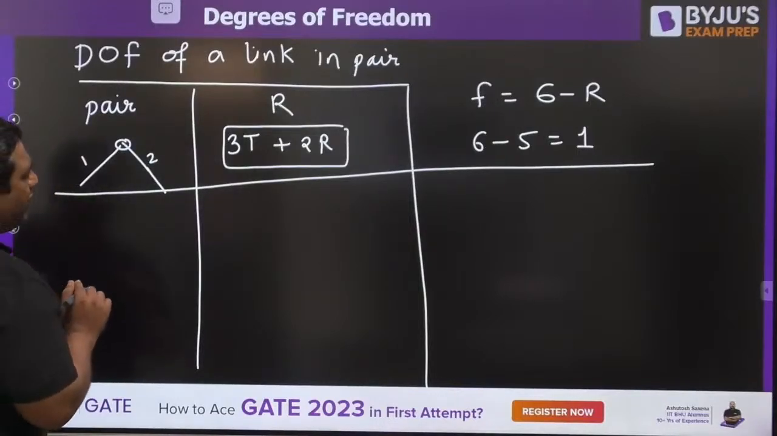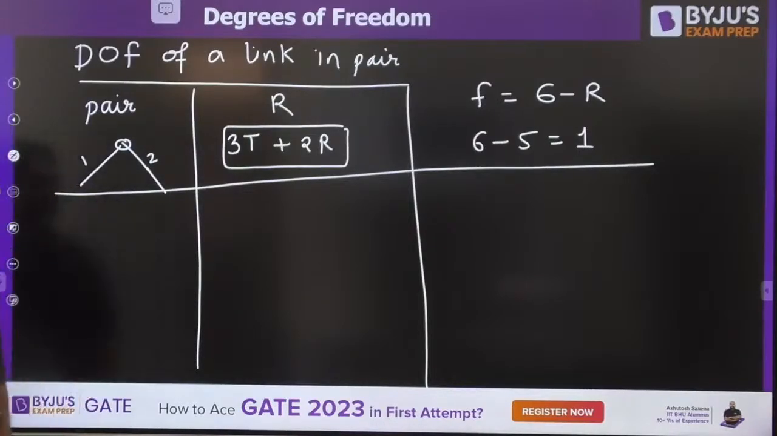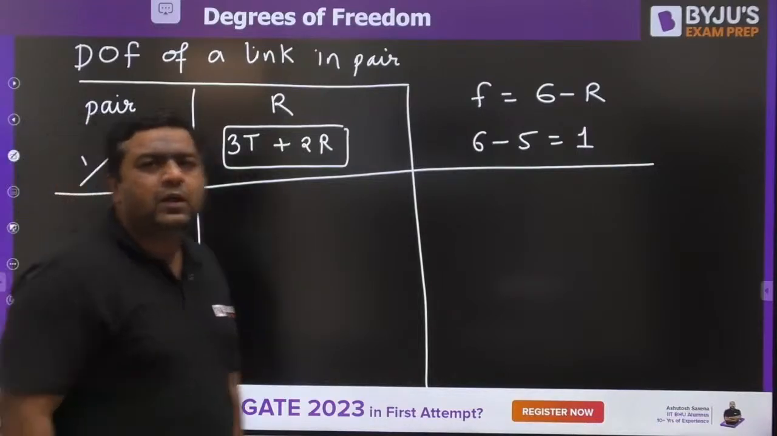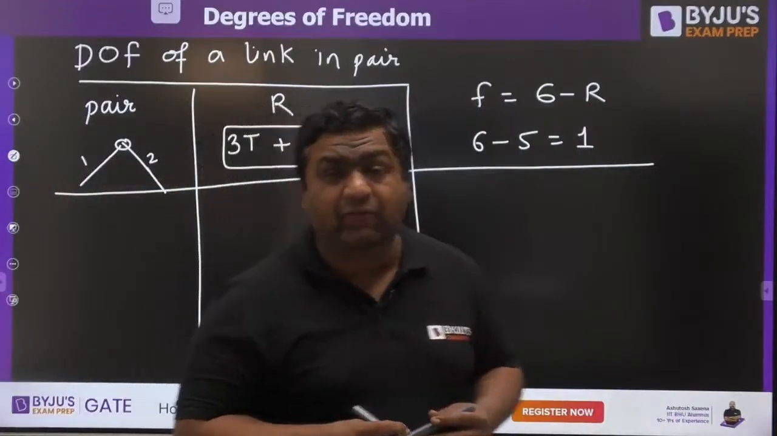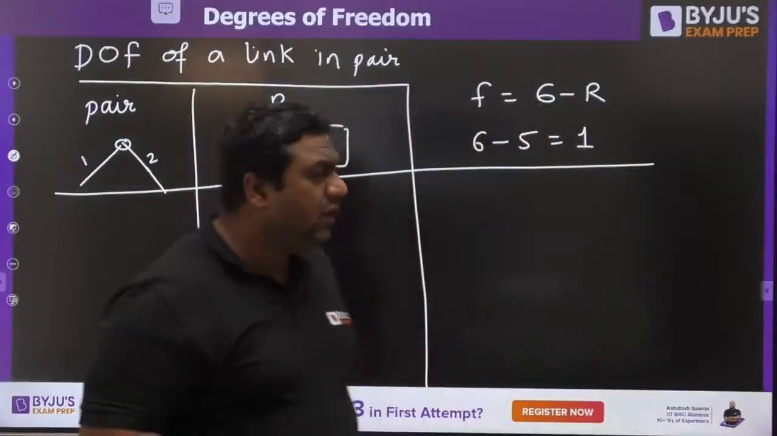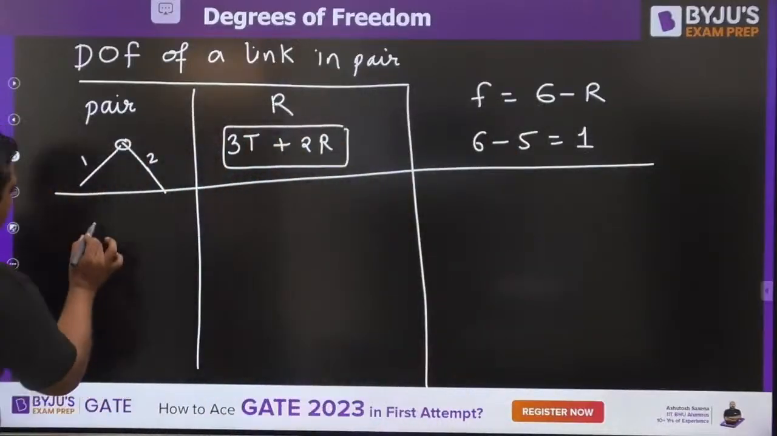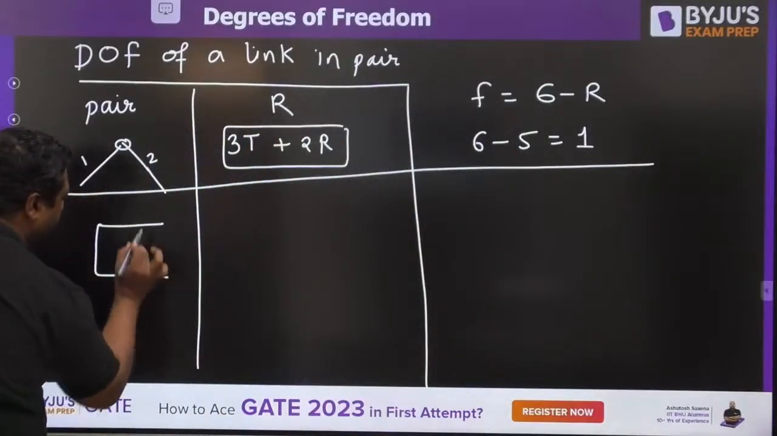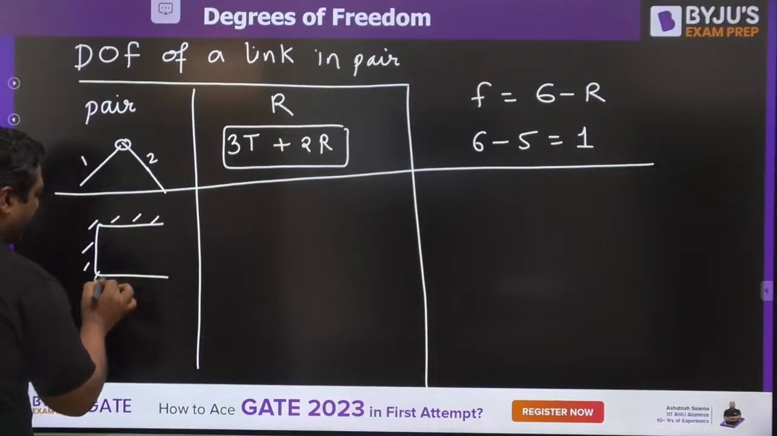Now we are going for the second case. First you have seen the turning pair. Now we would be having an arrangement where we have a cylinder. This is a cylinder, and in this cylinder we have a piston.